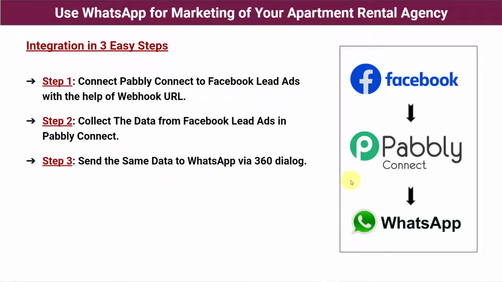So guys, in the final step we will be sending the message with the link of the brochure to our customers on WhatsApp. But here's the twist, why are we using 360 dialog instead of WhatsApp here? Because guys, WhatsApp does not allow you to send messages directly. For that you have to use another software which is the official API of WhatsApp, that is 360 dialog. Okay, so let me show you the process now on my screen.